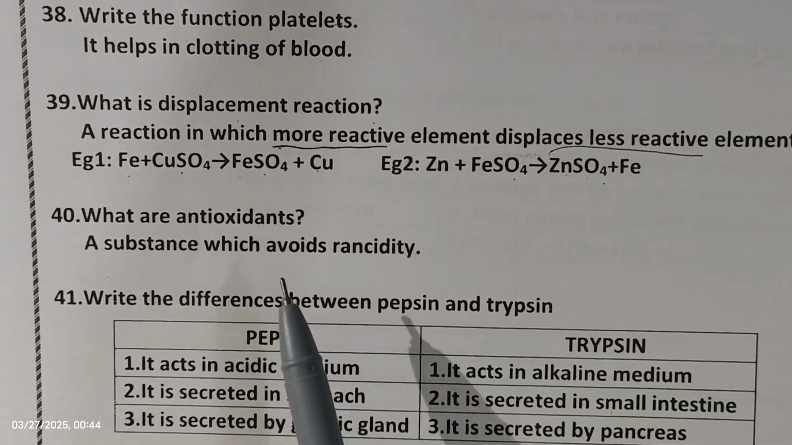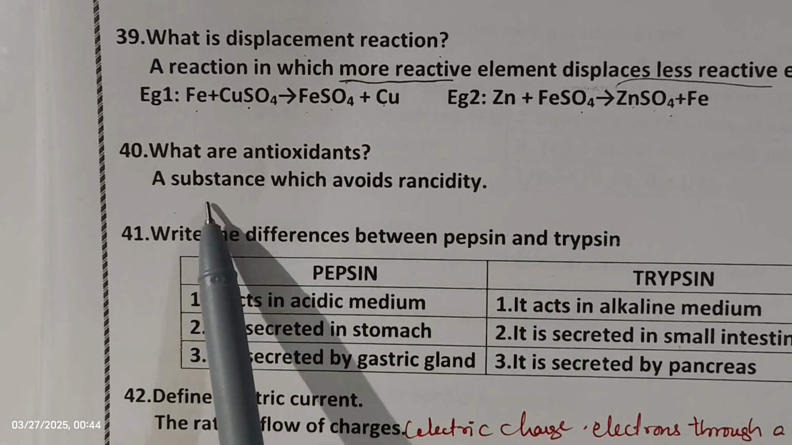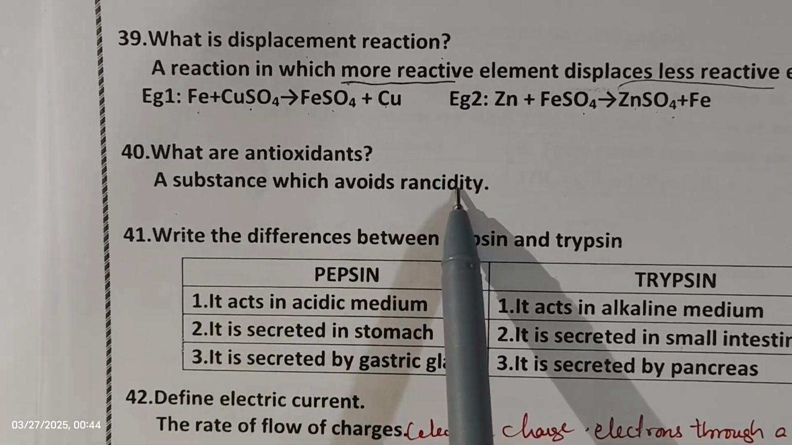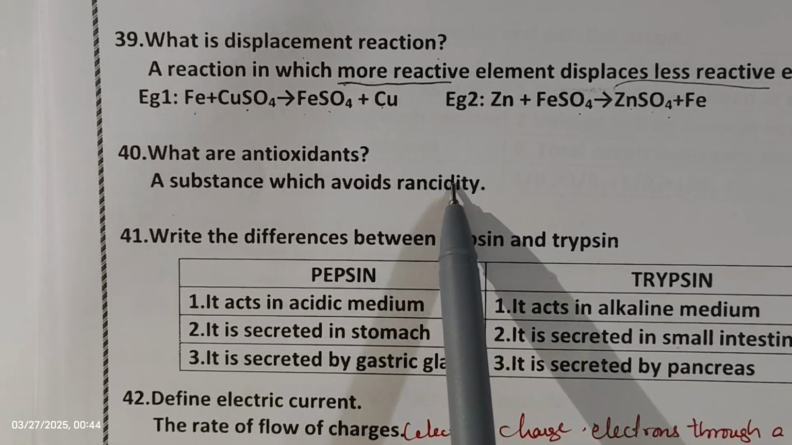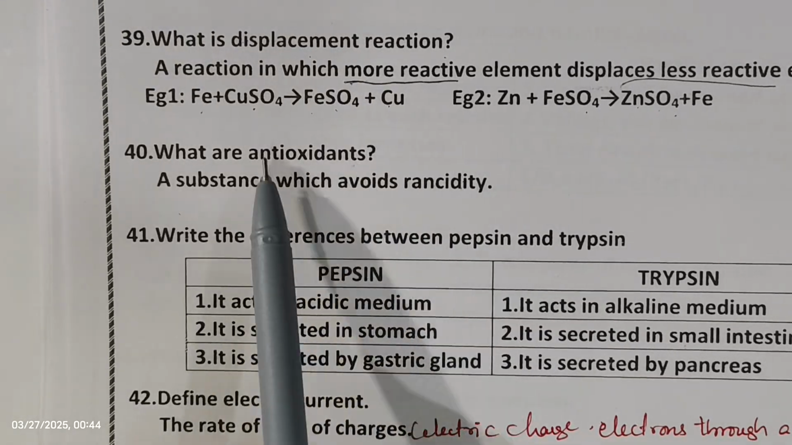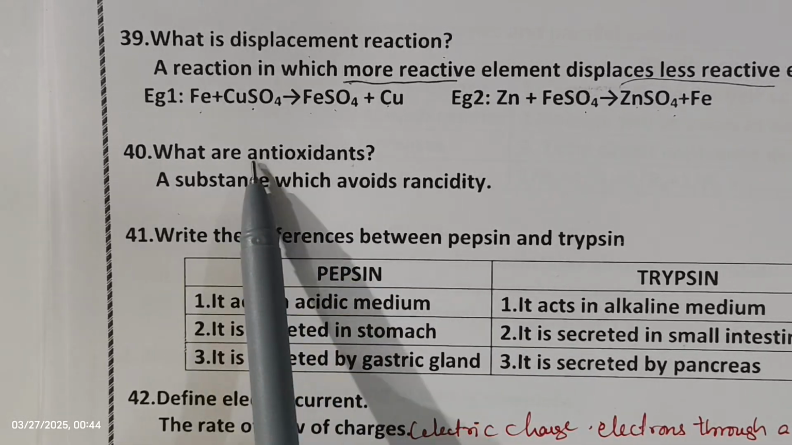Okay. Next, what are antioxidants? Antioxidants are substances which avoid rancidity. We know that rancidity is an oxidation, so that which avoids oxidation is nothing but antioxidants. Anti means against, so which acts against oxidation is nothing but antioxidants.